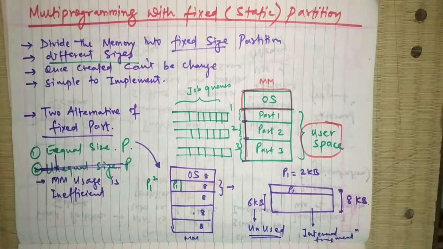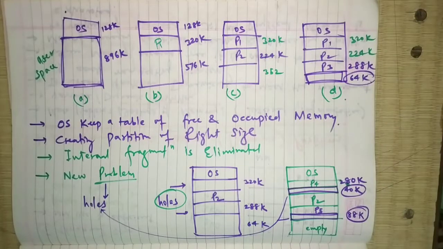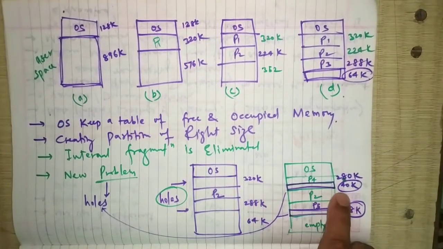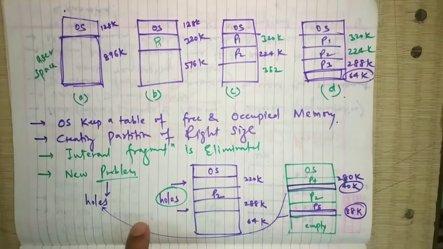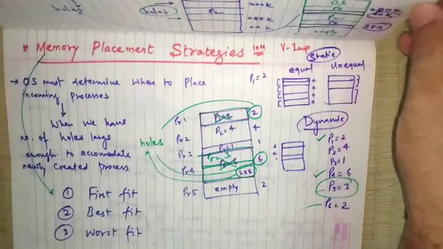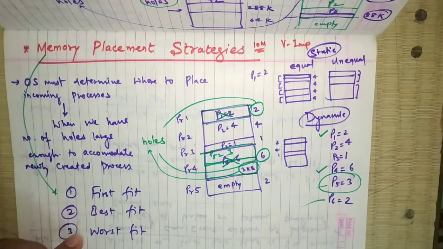In dynamic partitioning we got another problem, that is external fragmentation. Those are called holes. After allocation the remaining memory becomes holes. For managing those things we introduced memory placement strategies: first fit, best fit and worst fit.